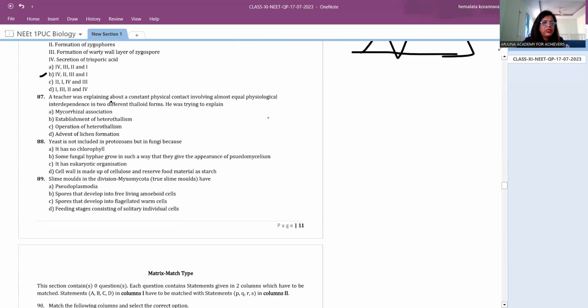Next, a teacher was explaining about constant physical contact involving almost equal physiological interdependence in two different thalloid forms.